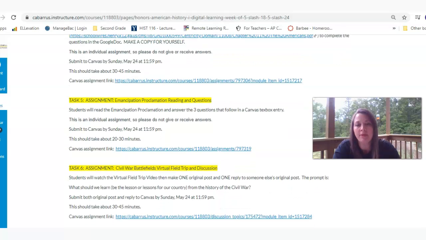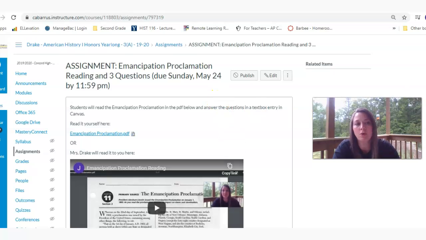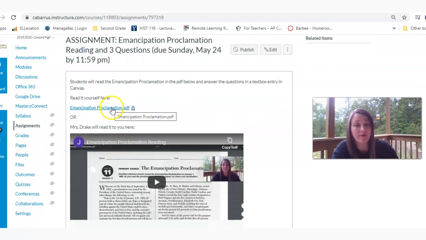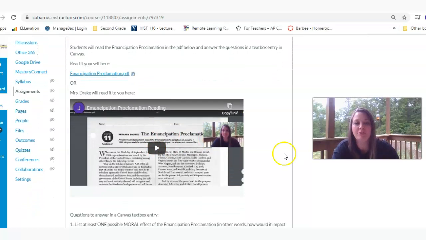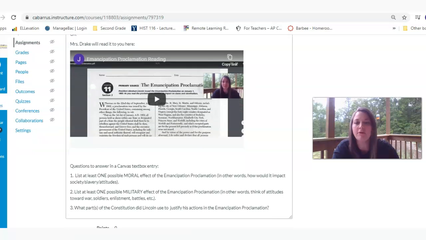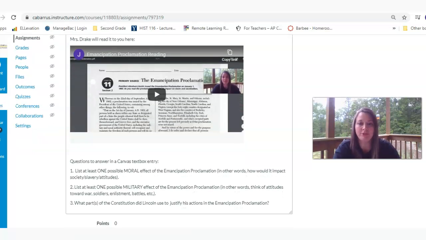Then the second assignment is the Emancipation Proclamation, reading and 3 questions. You can either read that yourself by clicking on the PDF here, or I'll read it for you with that YouTube video. Then if you scroll down just a little further, you'll see the 3 questions that you're supposed to answer in a text box entry: a moral effect of the Emancipation Proclamation, a military effect, and then what parts of the Constitution Lincoln used in order to justify his actions in the Emancipation Proclamation. I can't wait to see your entries for that.